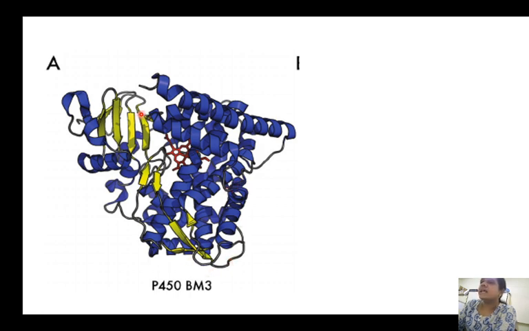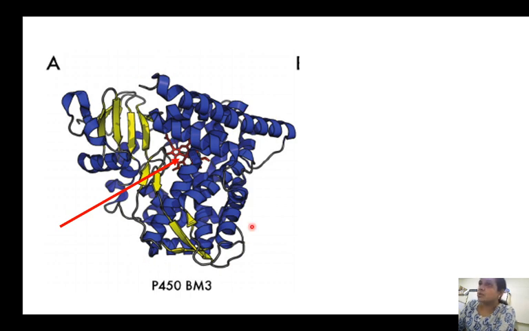Now we can see there are some beta pleated sheets running here. Some run parallel and some run anti-parallel to each other. These beta sheets are also connected by means of loops. At the center you can see the porphyrin ring. This is a porphyrin ring that has iron. So heme is a prosthetic group present at the center of the cytochrome.